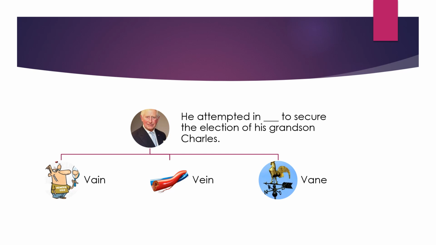Vain is to look at yourself with a lot of obsession, somebody who is very self-obsessed. So he attempted in vain, because the person maybe thought that he's a very powerful, very persuasive person, who has a good hold over people. So he used to think in a very obsessed way towards himself. Therefore, self-love, self-obsession is vain. So vain will be the correct option here.